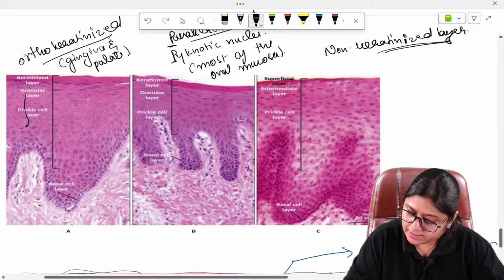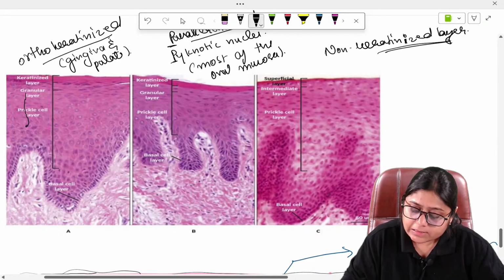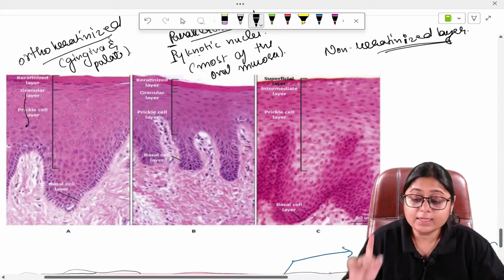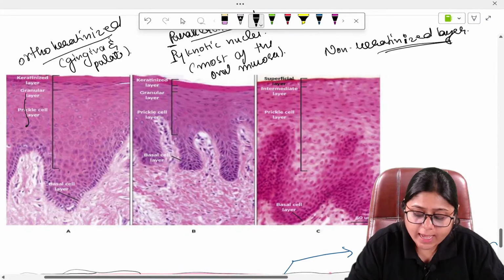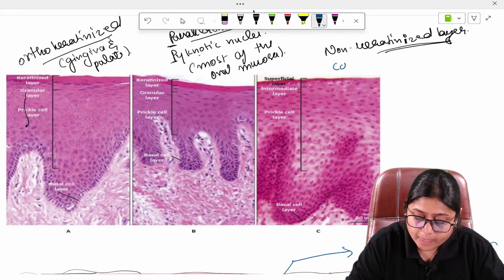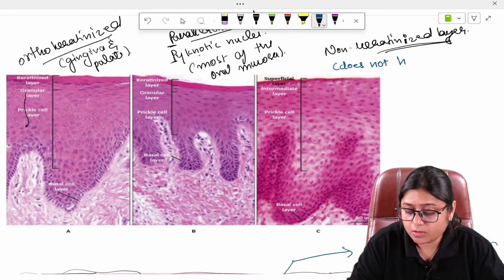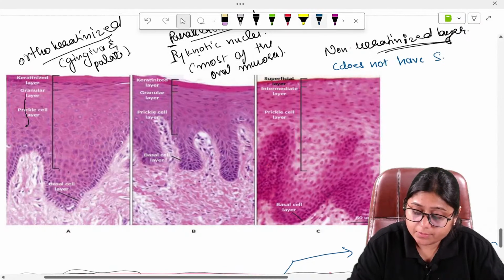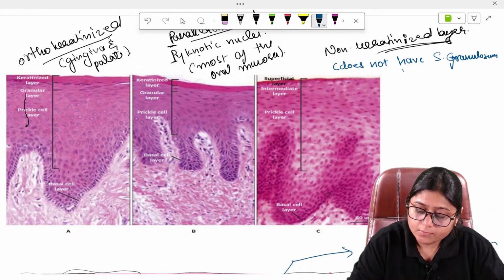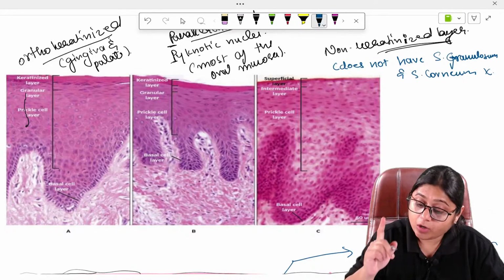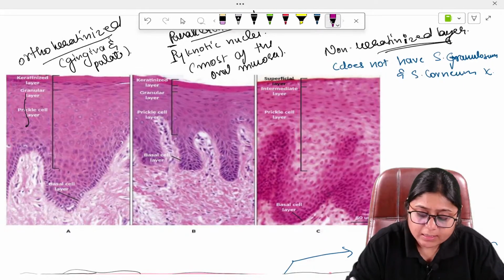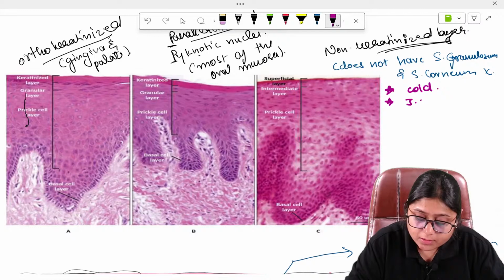The basal cells are common and the prickle cell layer is common, but this does not have a stratum granulosum and stratum corneum. They are absent in the non-keratinized epithelium. Non-keratinized epithelium is present in the col area and the sulcular epithelium.